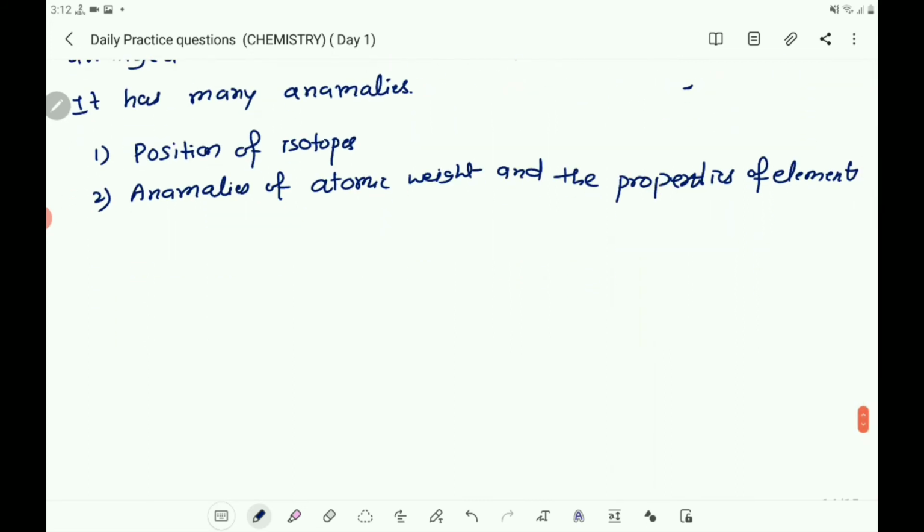Falling of dissimilar elements in same group.